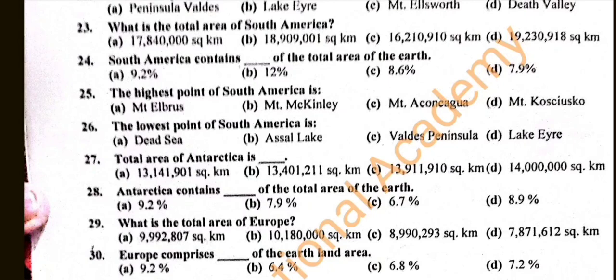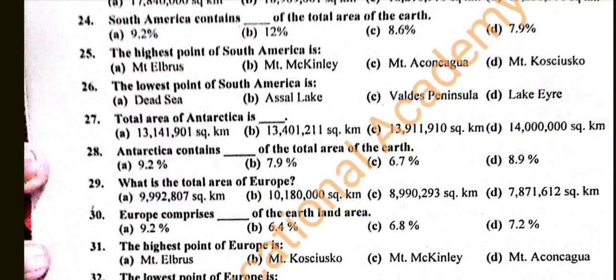Question number 29. What is the total area of Europe? And the correct answer is B. 10,180,000 square kilometers.